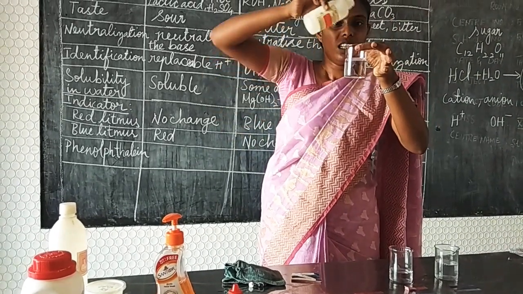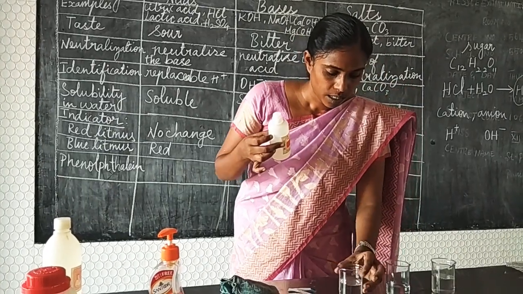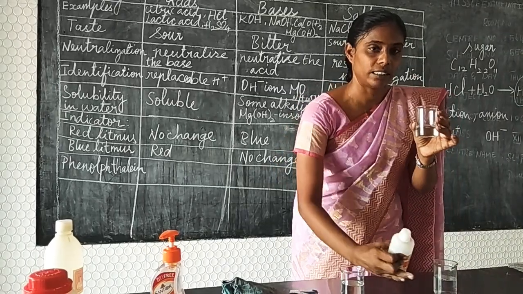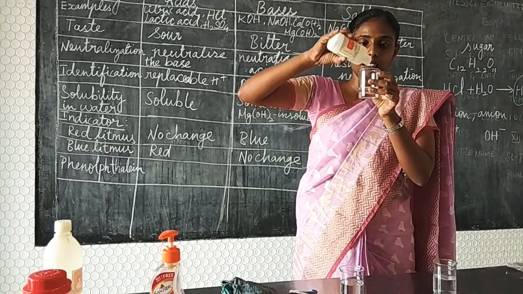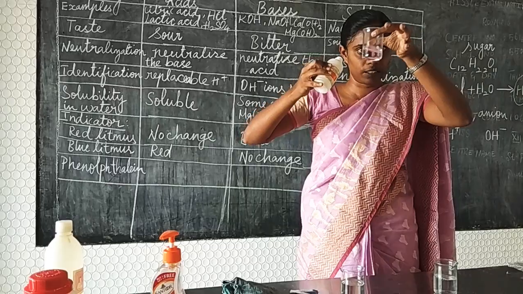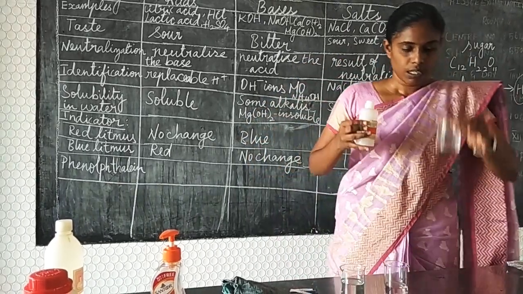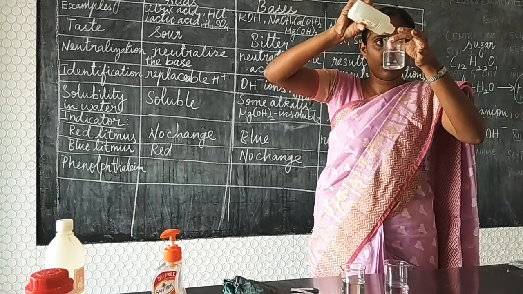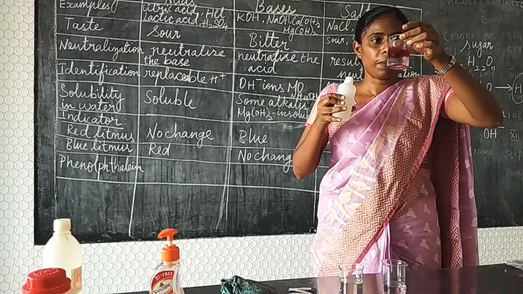So phenolphthalein doesn't show any change in the acid and in the neutral form. Okay, we know this is neutral by the change of litmus paper, since there is no change in it, so I am adding it here. Here also a cloudiness has formed, and it is completely dissolved. Now I am taking the third solution, which is base in nature. So I am adding this phenolphthalein. A beautiful color has come. It is pink in color.